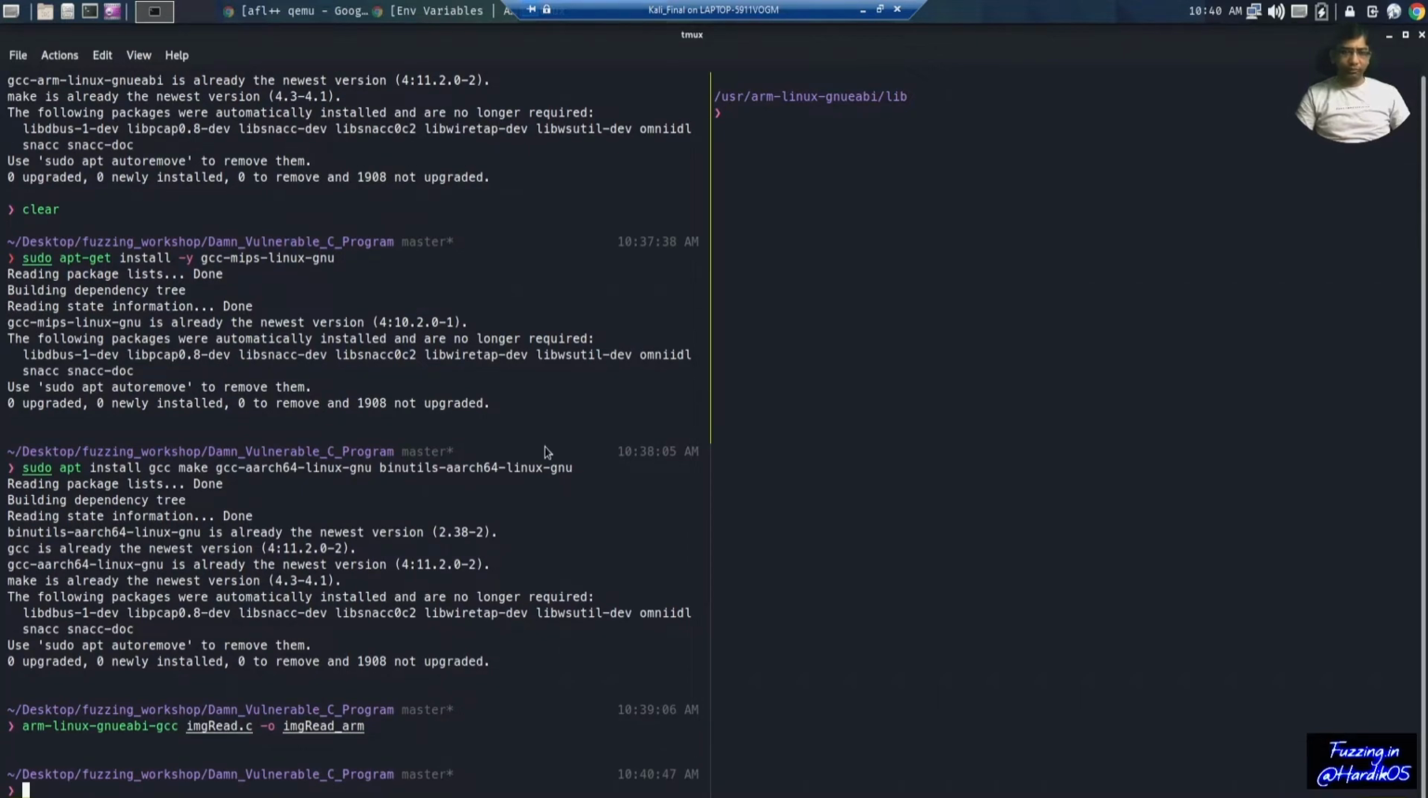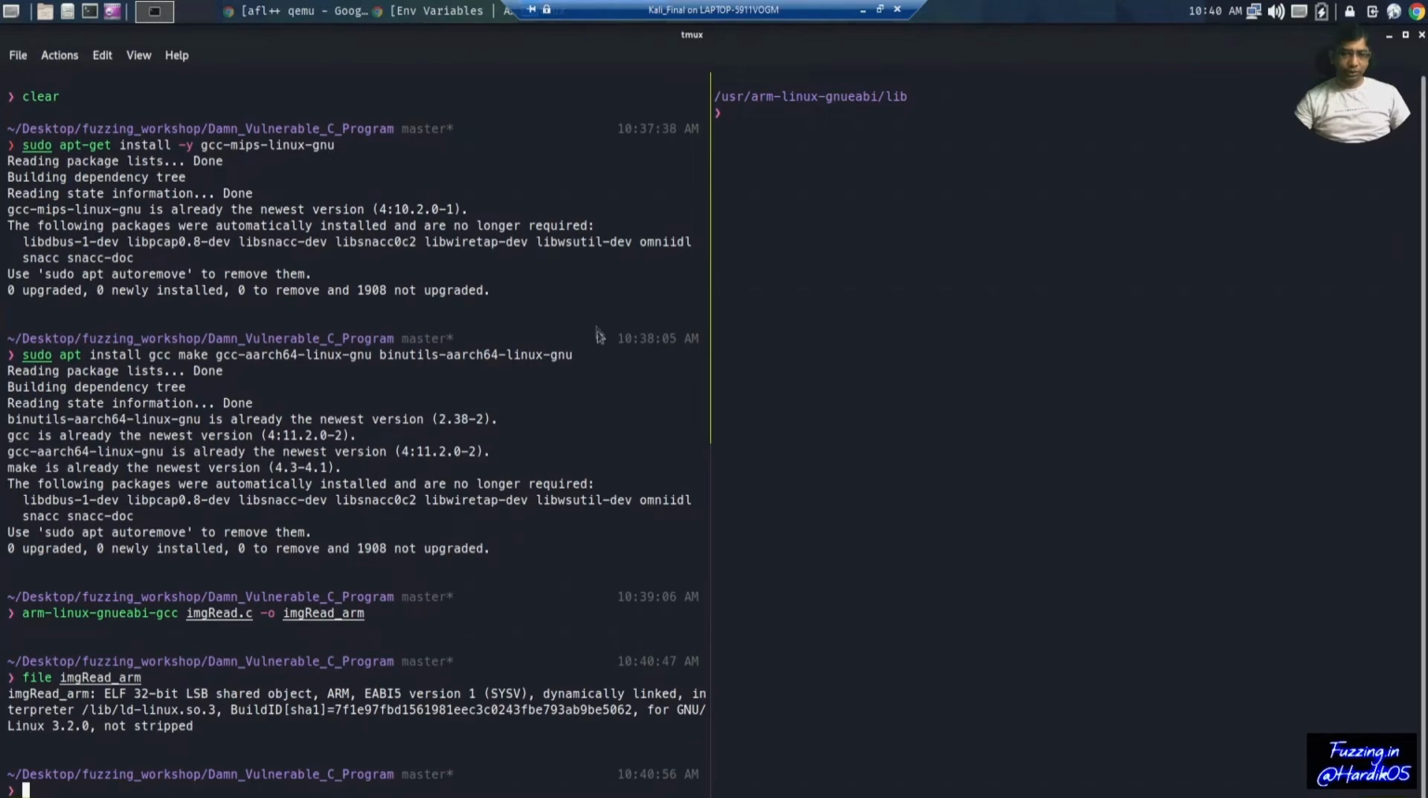You can see that it has actually compiled our C program, and there is an ARM binary. You can see it over here. This is the architecture, that is ARM, this is the EABI version, and it is a 32-bit binary.